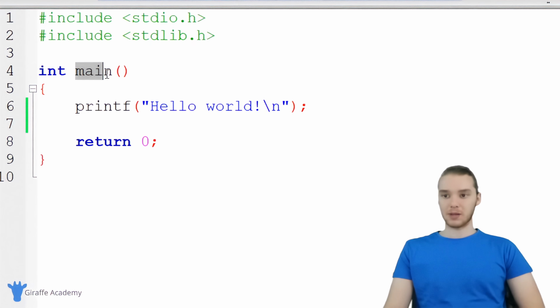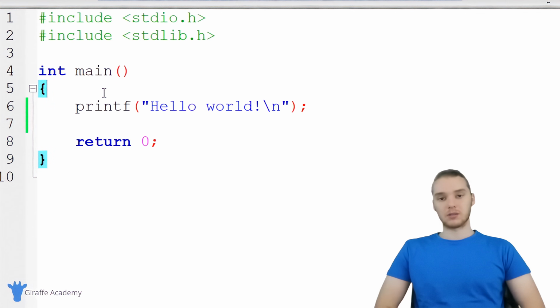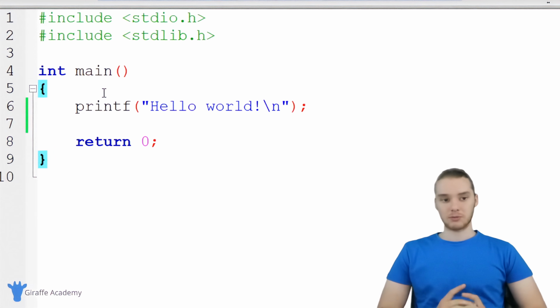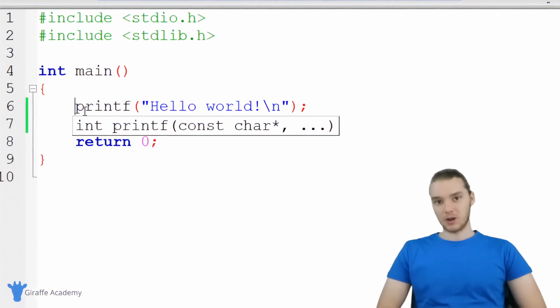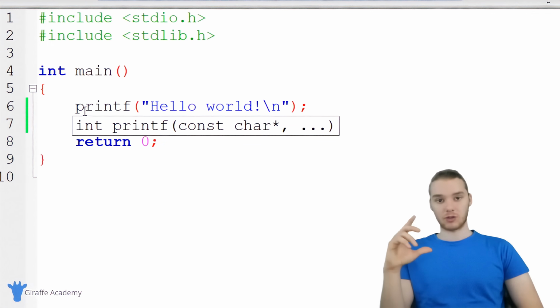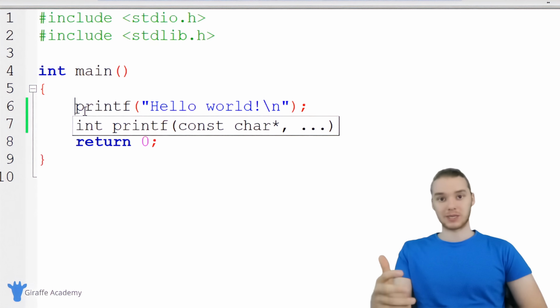The next thing we have is this little block of code called main. It has the name main, and you can see there's an open and closed parentheses. This is actually what's called a method. Don't worry too much about what methods are, we're going to talk more about those in the future. But essentially a method is just like a container where we can put some of our code. This method main is very important because it's the method that's going to get executed when we run our program. In C, we can write out a bunch of instructions for the computer, and then we can tell the computer to execute those instructions.